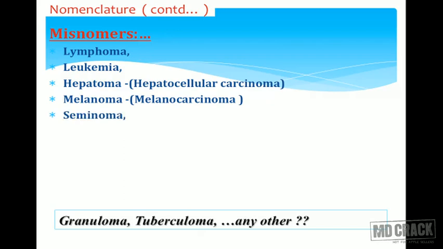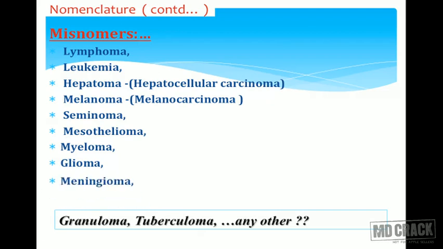Seminoma, benign or malignant? It is always a malignant tumor of the testis. Mesothelioma, again the tumor arising from the mesothelial lining of the pleural and pericardial cavities, again a malignant tumor. Myeloma, a tumor of the plasma cells, again malignant. Glioma, always malignant tumors of the glial tissue of the brain. Meningioma, benign or malignant? You cannot easily tell. It all depends on the location. It could be benign or it could behave like a malignant tumor depending on where it is exactly located. So these are the misnomers which you need to remember.